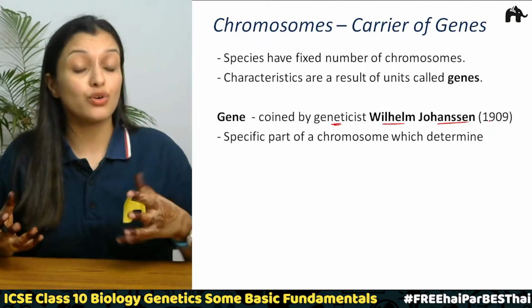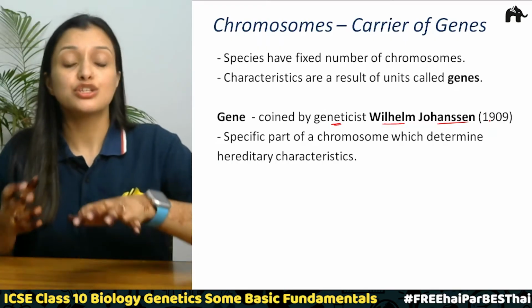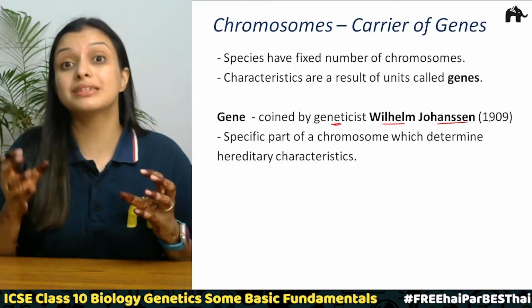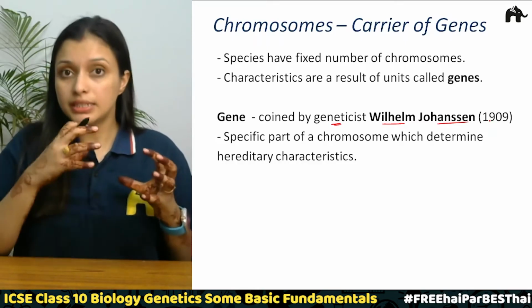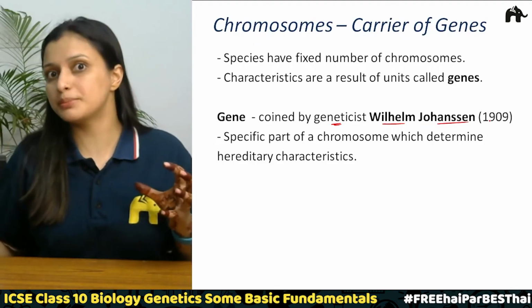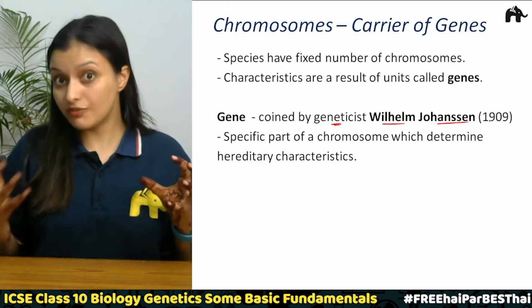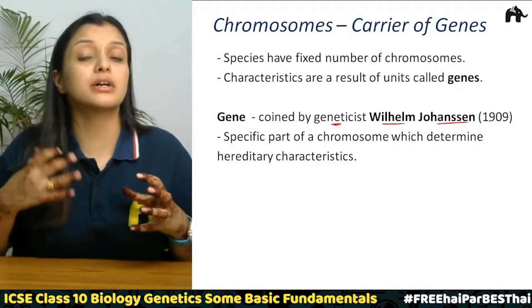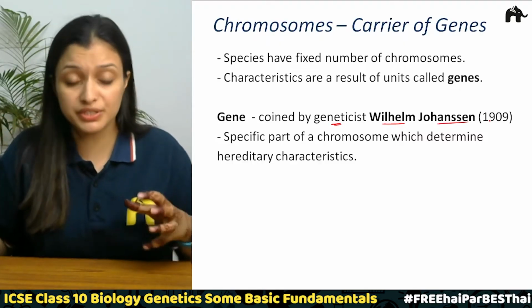They are present on the DNA segments, right? So these are the specific parts on the chromosomes which determine the hereditary characteristics. Now when these genes are passed, they determine what kind of human being will look like, right? What will be the eye color, what will be the hair color, what will be the complexion, how the height is going to be of that person.